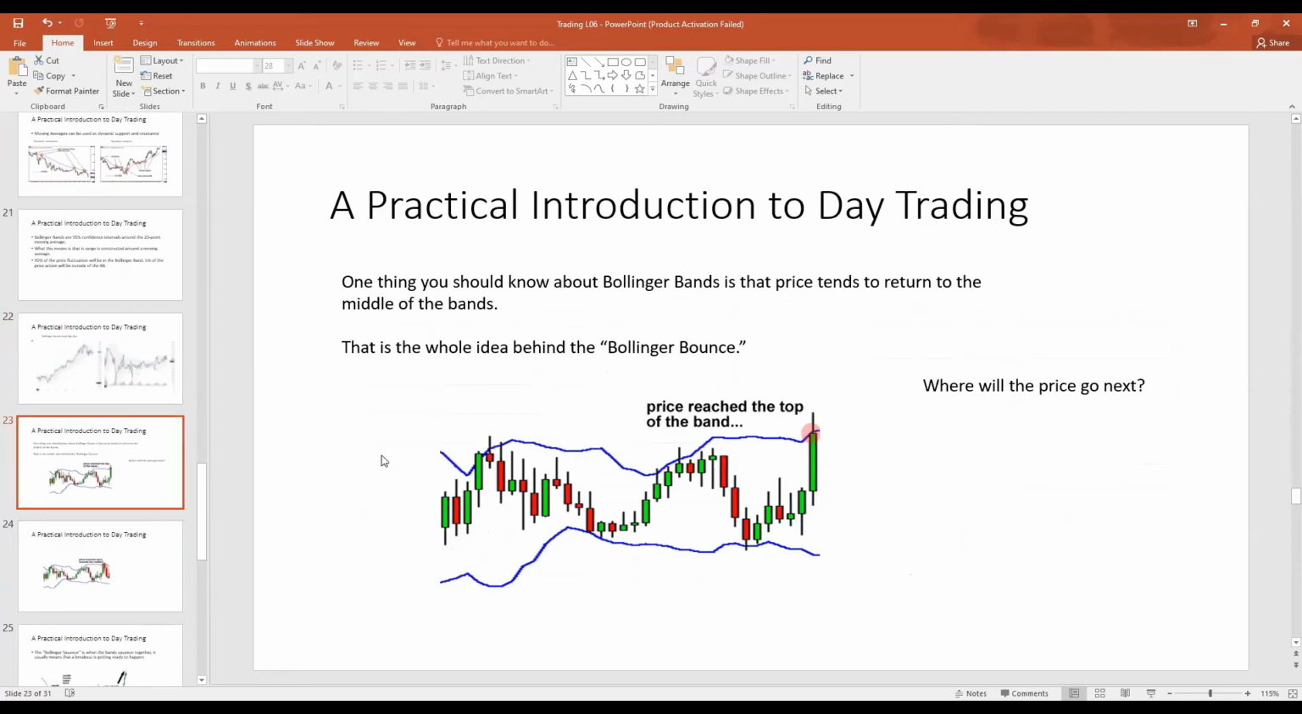The whole idea behind the Bollinger Bands is the Bollinger Bounce. The price goes out of the Bollinger Bands, but since the Bollinger Bands represent a confidence interval, the price of the asset must go back inside the Bollinger Bands. So the price goes out, it comes back in. Price goes out or touches the Bollinger Bands, it must go back in.